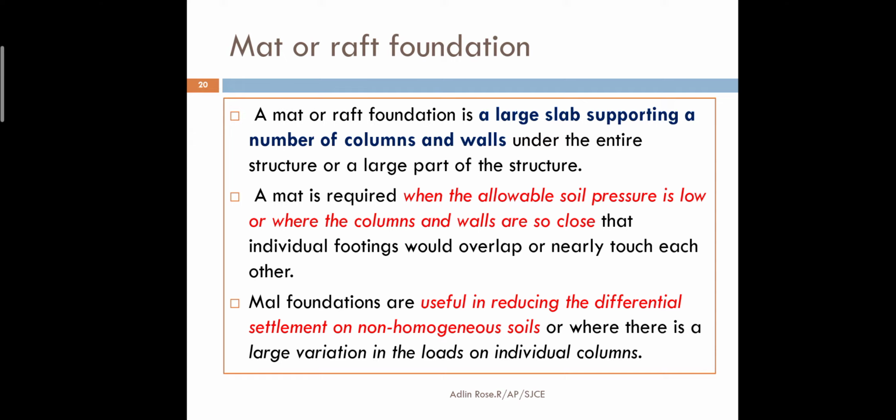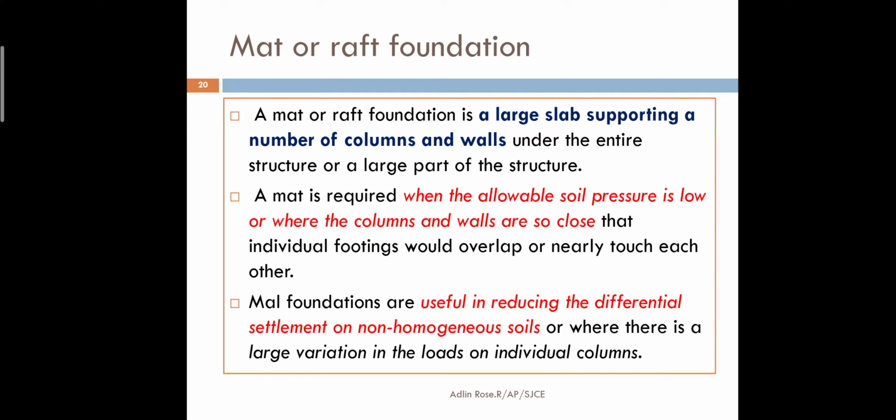Main usage of a raft foundation is that it avoids differential settlement. What is differential settlement? Settlement means the foundation going inside the soil. Because the soil couldn't bear the load from the foundation, the column will go inside the soil. That is called settlement of the foundation.